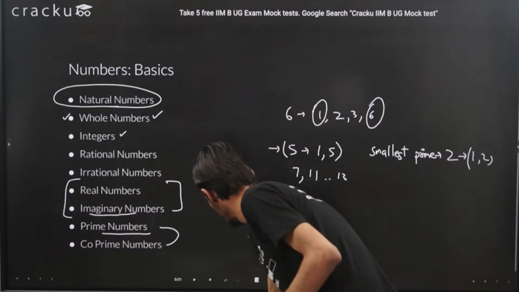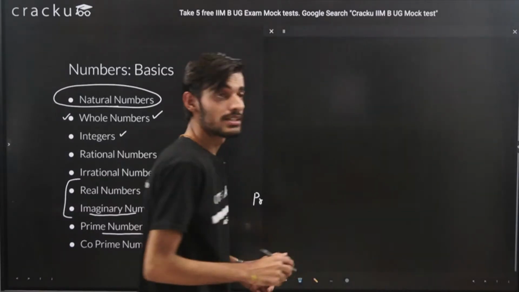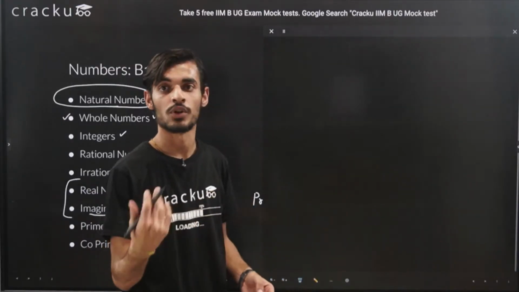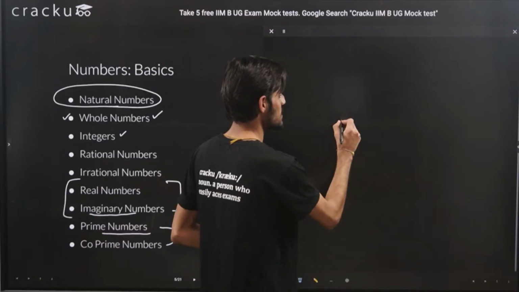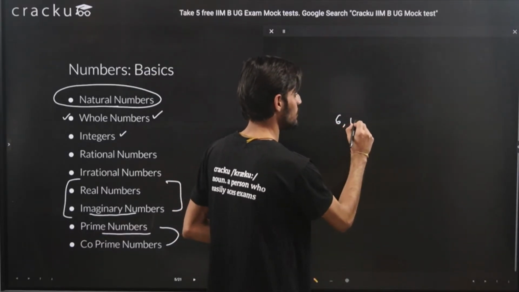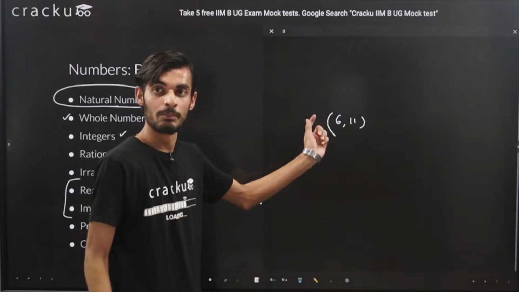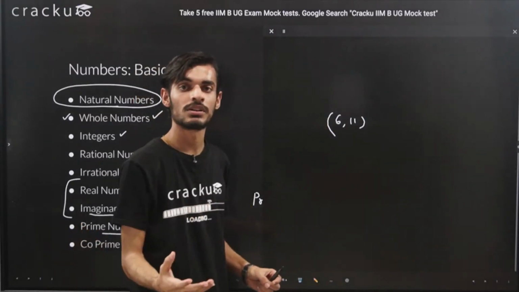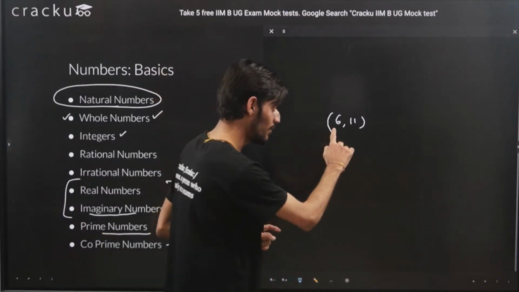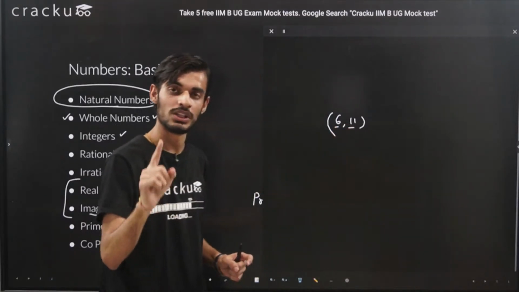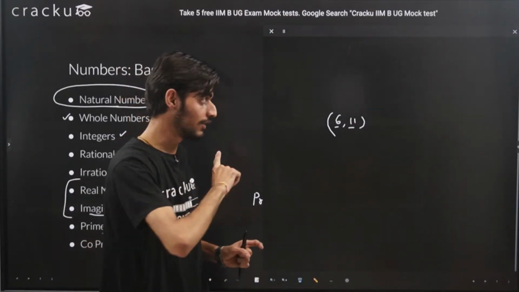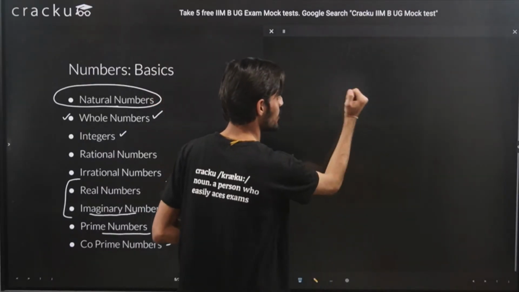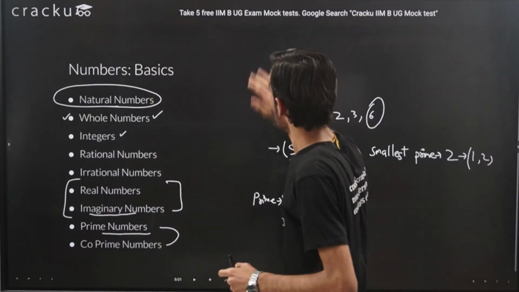And one more thing is that the numbers in themselves need not be prime. Some students confuse that only prime numbers can form co-primes. If I give you two numbers, let's say 6 and 11, then 6 is not a prime number, but 6 and 11 are co-prime. So the numbers in themselves need not be prime, but the common multiple between that particular number and the other number should be only 1. Otherwise, if there are no common multiples, then these two numbers will be co-prime. I think this was also an important point that you should not miss.